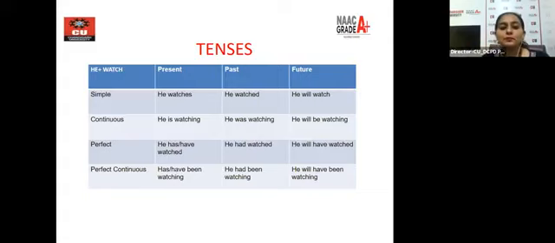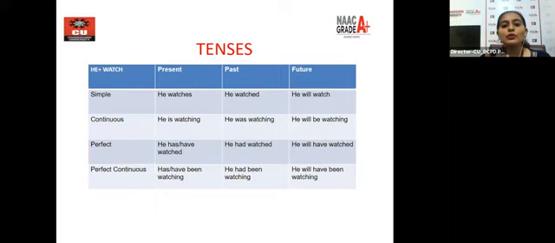So simple. He watches, if I talk about present simple. Same thing for past, he watched. Future, he will watch. So this is pretty simple.